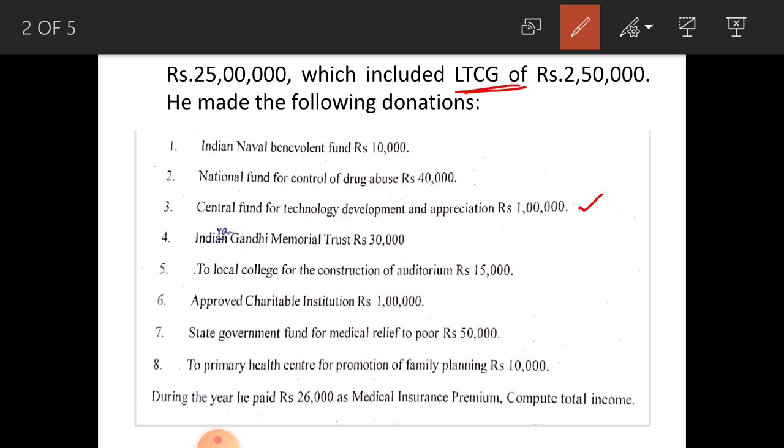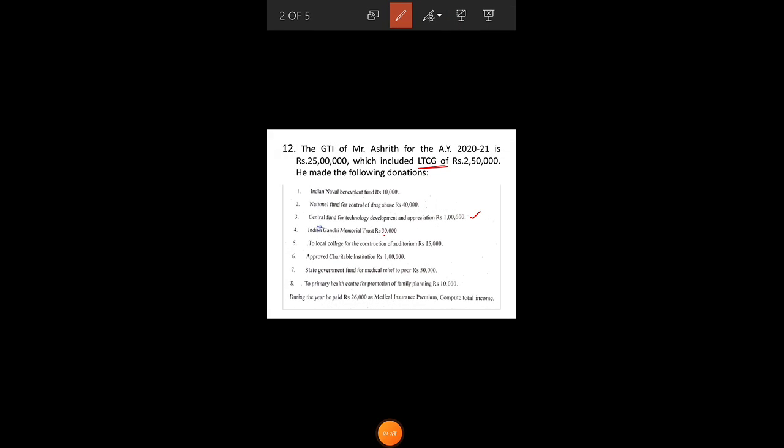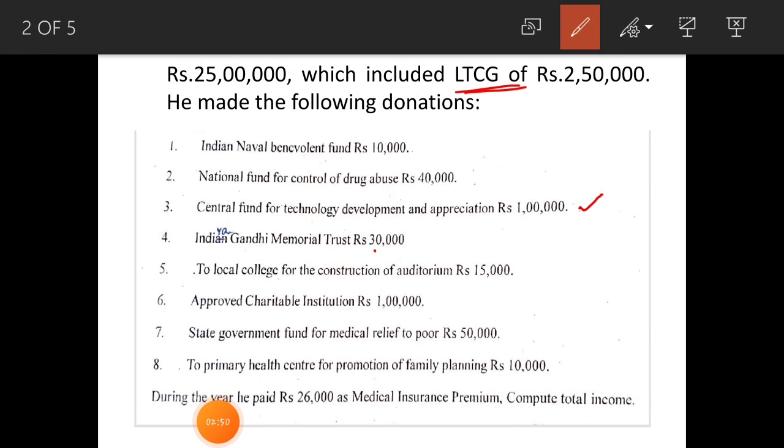Next one, Indira Gandhi Memorial Trust rupees 30,000. This comes under without limit donation, but only 50% of this donation is allowable for deduction. Only 50% is allowable. Next one, to local college for the construction of auditorium rupees 15,000 comes under with limit donation, 50% is allowable. Next one, approved charitable institution rupees 1 lakh comes under with limit donation, 50% is allowable.